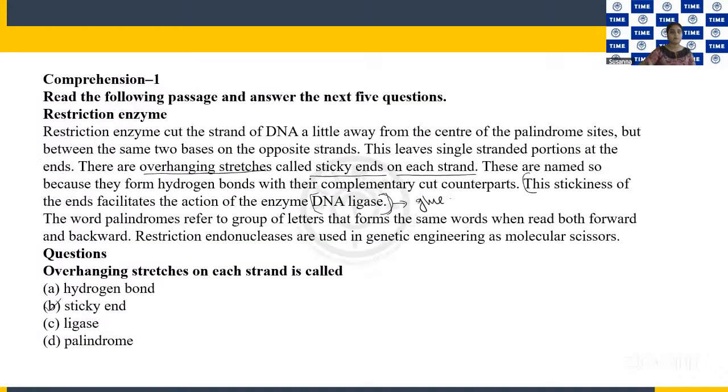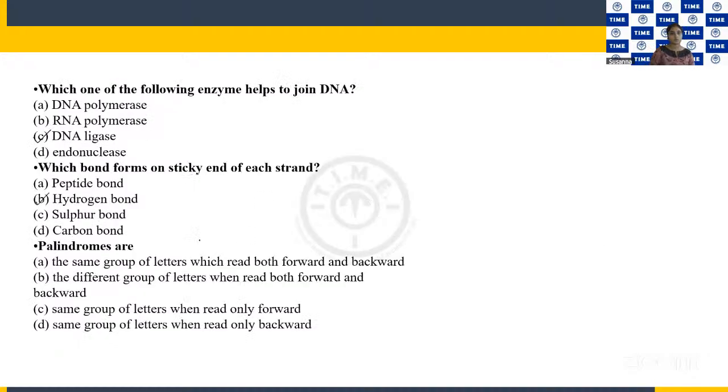Palindromes refer to a group of letters that form the same words when read both forward and backward. So this is the thing, right? The same group of letters which is read both forward and backward. So this is the answer.